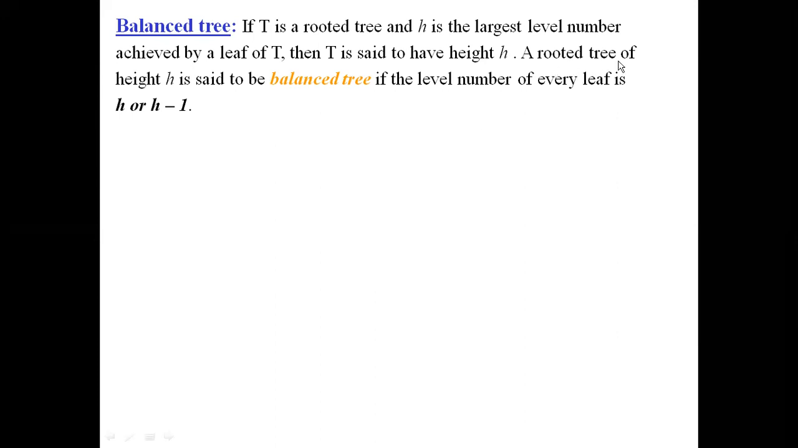And in such a tree, a rooted tree of height h is said to be balanced if the level number of every leaf is h or h minus 1. So in order to say any tree is a balanced tree, every leaf must be at the level h or at the level h minus 1. Then such a tree is called a balanced tree. Say for example, here we observe the leaves. Leaves have out degree equal to 0. So each of these leaves, if you observe, is at the level h or at the level h minus 1. So this is a balanced tree.